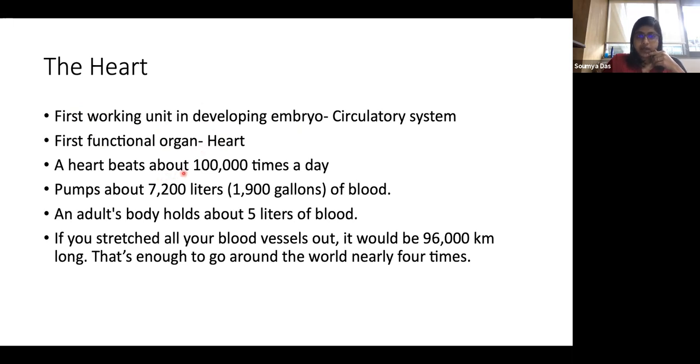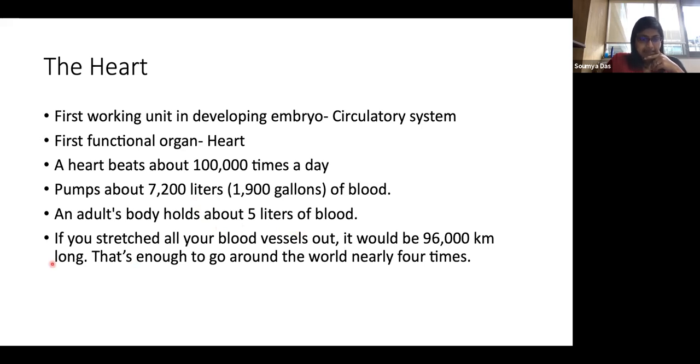The heart beats about 100,000 times a day, which is something that still amazes me. And it pumps about 7,200 liters of blood, which is approximately 1,900 gallons. And at any single point, an adult's body can hold 5 liters of blood. That is, again, a huge amount of blood to hold.